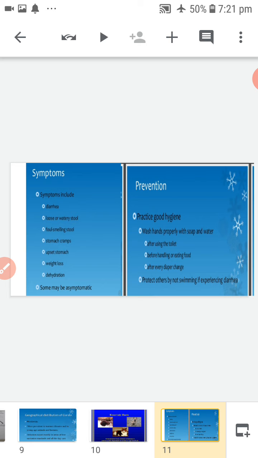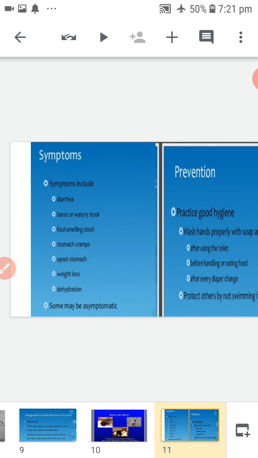Next, traveler's diarrhea caused by giardiasis through contaminated water is frequently seen in persons visiting endemic areas. Next, gallbladder infection. Occasionally, the gallbladder may be colonized by Giardia, producing biliary colic and jaundice. Symptoms: diarrhea, loose watery stool, foul-smelling stool, stomach cramps, upset stomach, weight loss, dehydration.